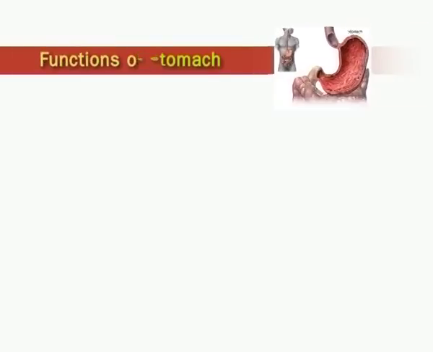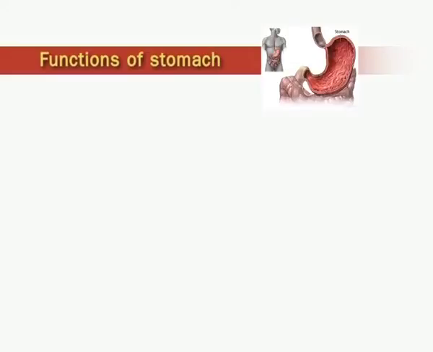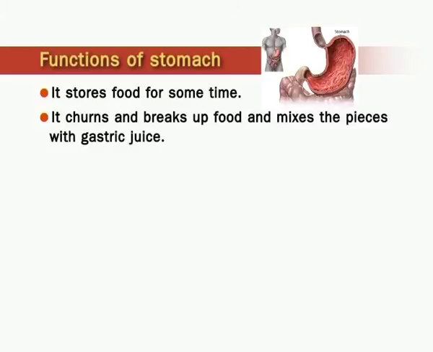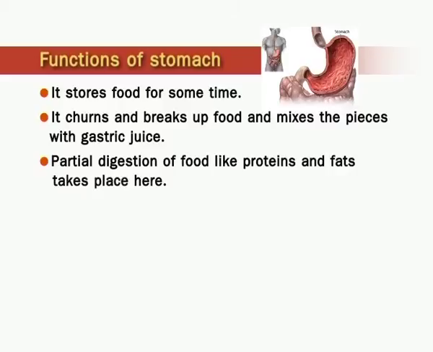Next come the functions of stomach. It stores food for some time. It churns and breaks up food and mixes the pieces with gastric juice. Partial digestion of food like proteins and fats takes place here.